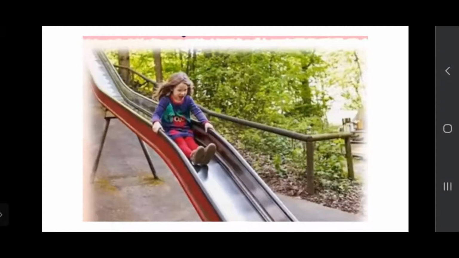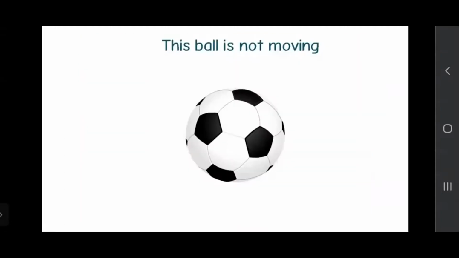It is because of gravitational force. Now here, suppose this ball is not moving, it is not in movement. So we can say that this ball is stationary. If the ball is not moving, we can say that it is stationary. So if I want to move this ball, what should I do?